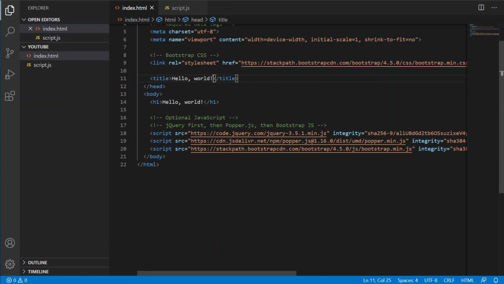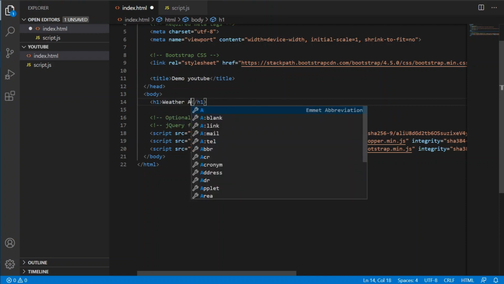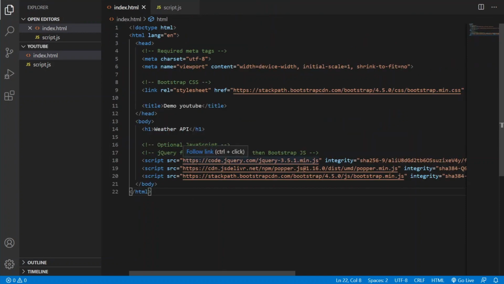So we will change the title, make it demo YouTube, and the h1 tag will be, suppose, Weather API. Okay, so now we are going to add our JavaScript file using a script tag, adding src equal to script.js, and we'll hit save.